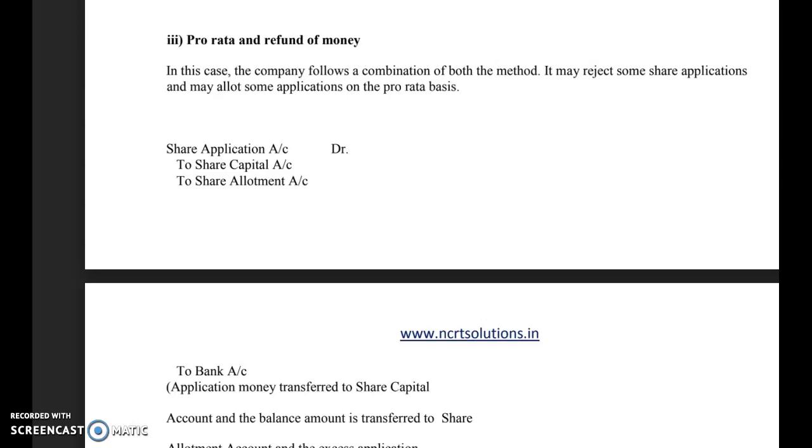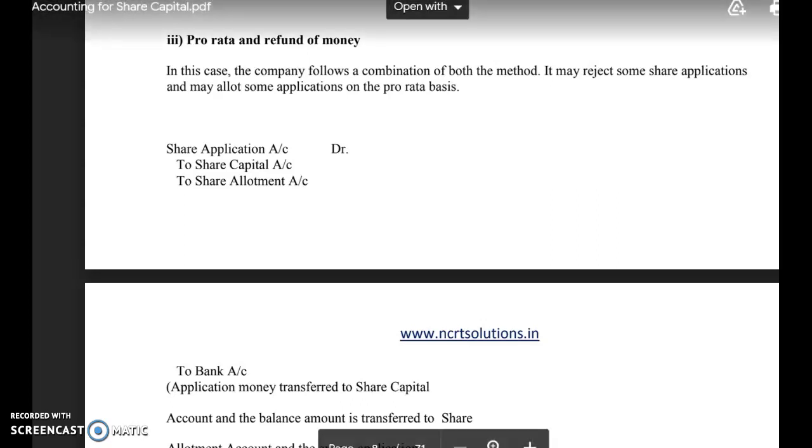In that case, their surplus of 20,000 application will be adjusted by the company to the successive stages if nothing is mentioned. The company may use that amount of surplus application money of 20,000 on the successive stages, that is at the allotment stage, followed by the call stage. So this way the company may use the application surplus on the successive stages and can make the allotment in case of oversubscription and pro rata applications.